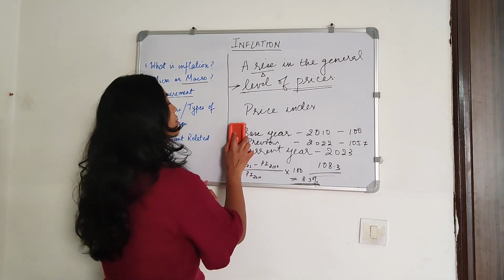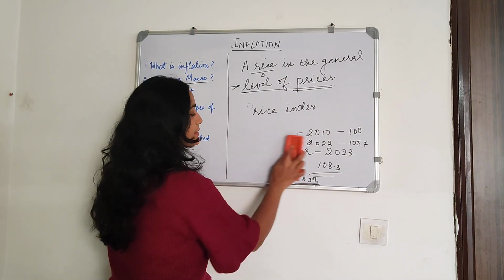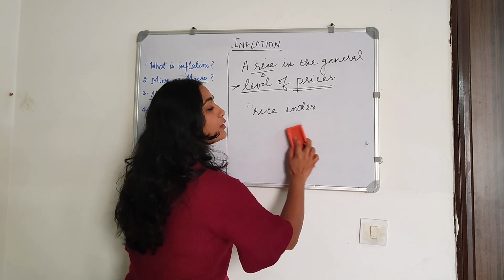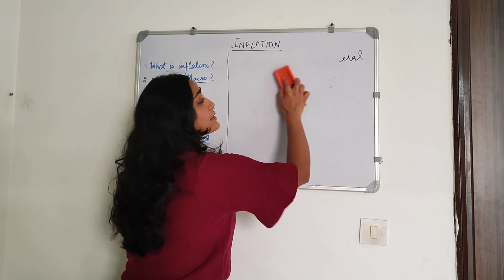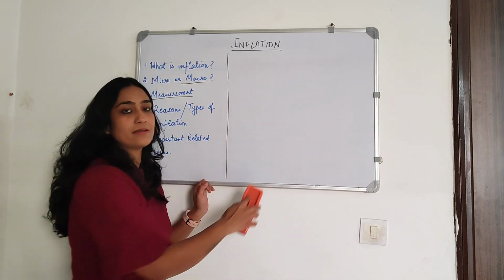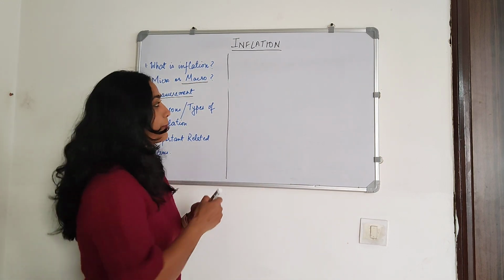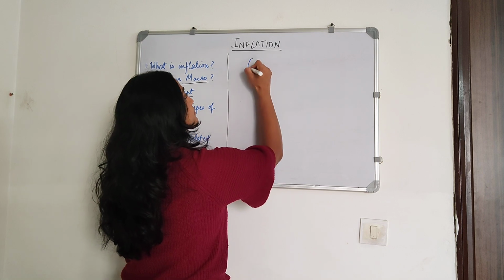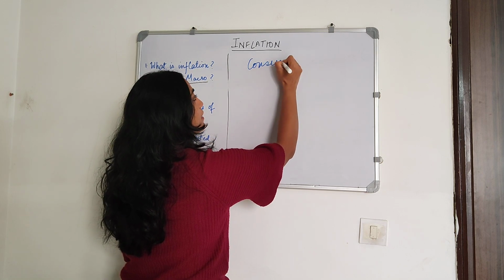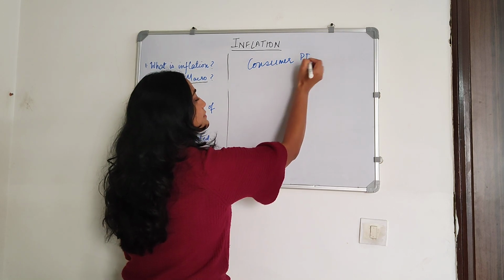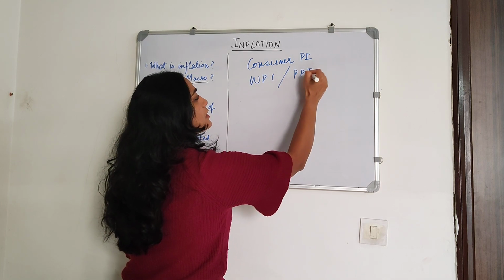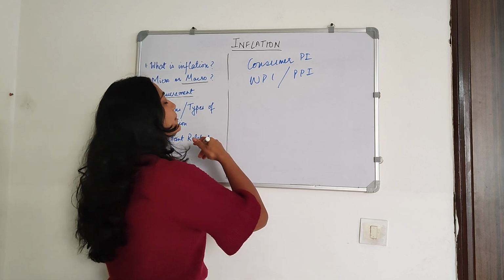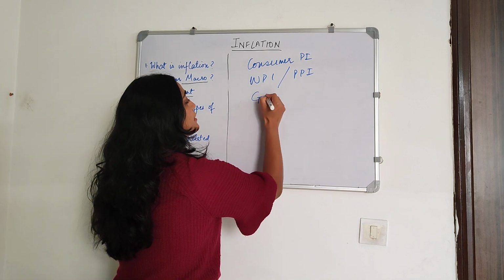Now the kind of inflation, so we know that there are different price indices based on the basket of goods that is considered in any price index. So we have our consumer price index, the CPI. We have our wholesale price index or the producer price index. Generally it's the same in most economies. We also have the GDP deflator.